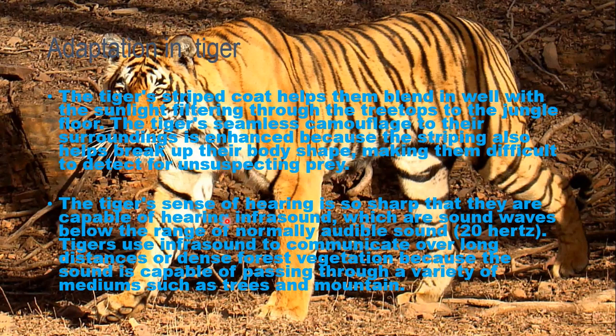The tiger's sense of hearing is so sharp that they are capable of hearing infrasound, which are sound waves below the range of normally audible sound, 20 Hz. Tigers use sound to communicate over a long distance or through dense forest vegetation because the sound is capable of passing through a variety of mediums such as trees and mountains.